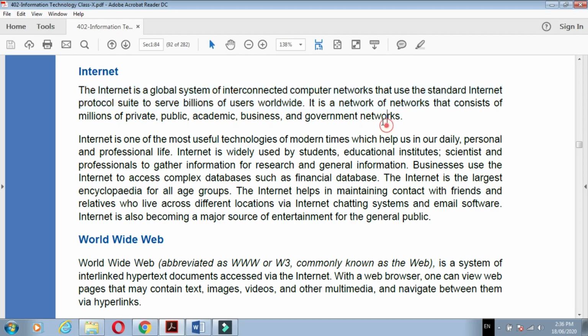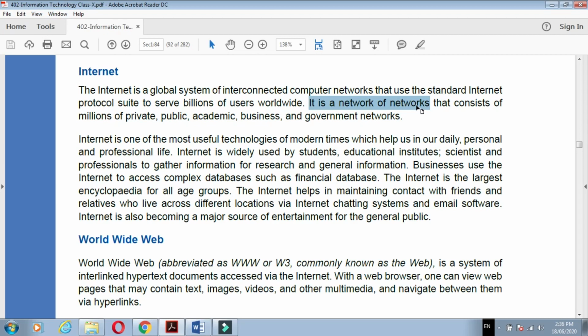It is a network of networks. The internet is called a network of networks that consists of millions of private, public, academic, business and government networks. Means all the organizations in government, in business, public or private, all different organizations' networks are connected through this internet.